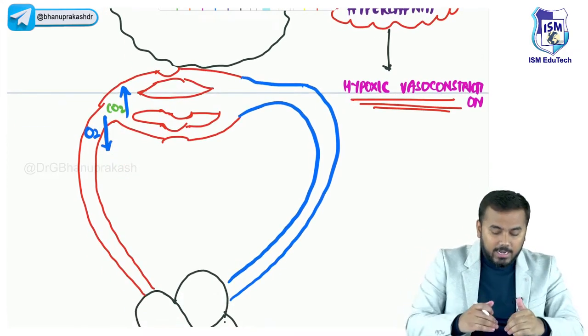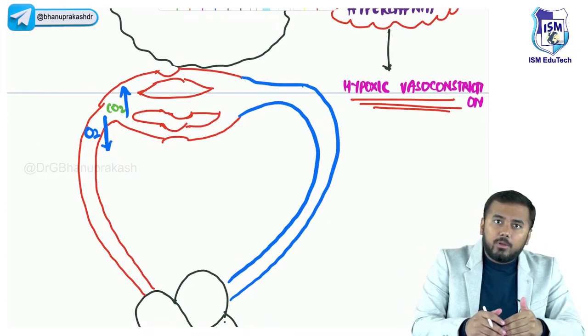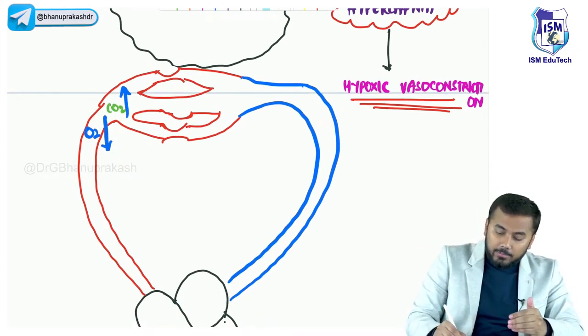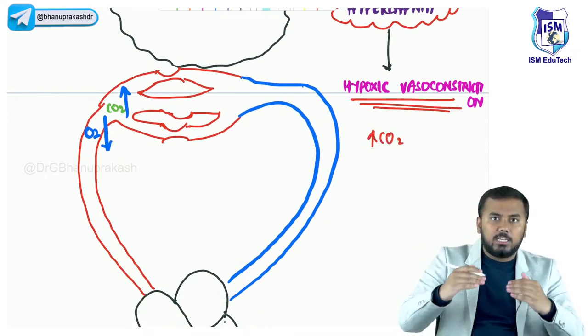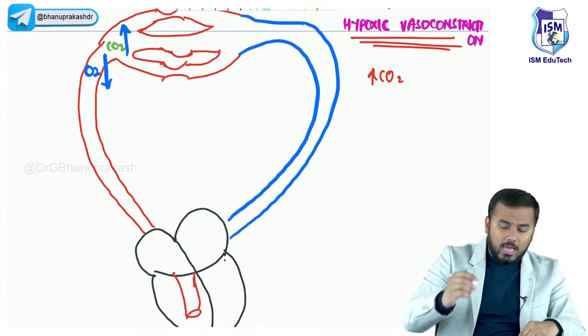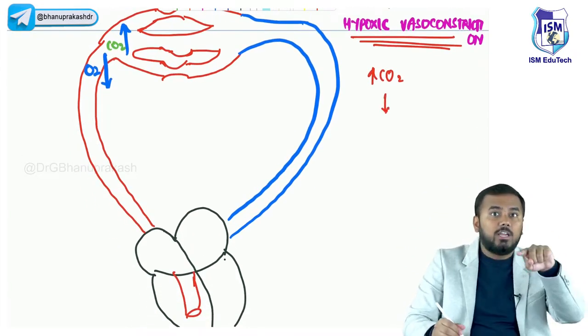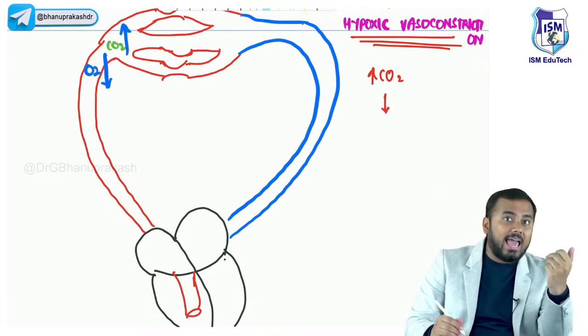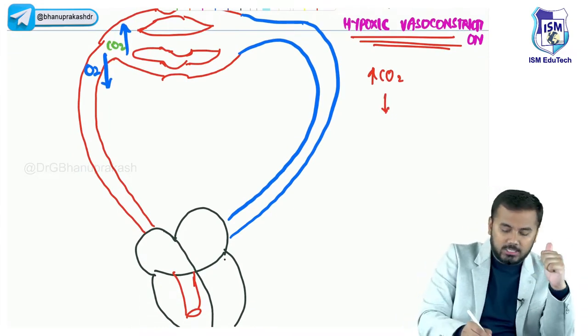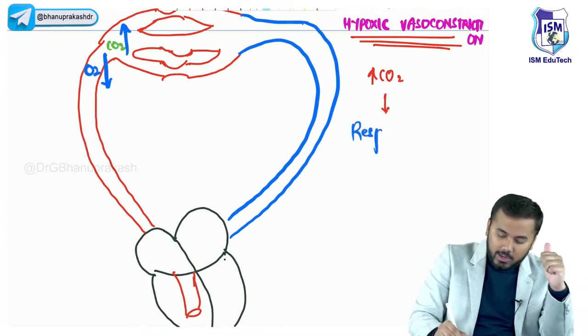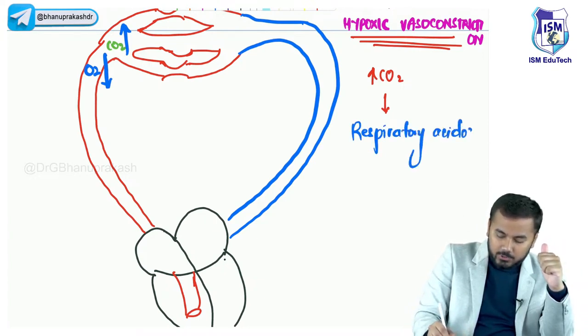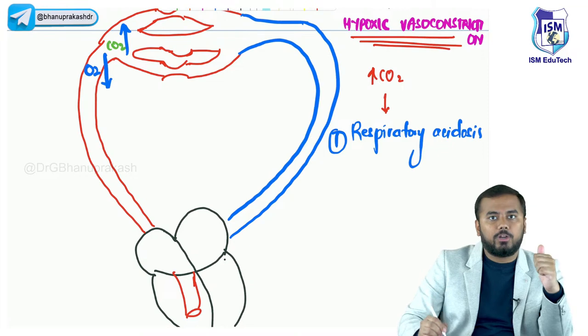What is happening is that within these pulmonary capillaries, the level of carbon dioxide keeps on increasing. When the level of carbon dioxide increases, this would lead to a condition called respiratory alkalosis or respiratory acidosis. Obviously, it would lead to a condition called respiratory acidosis. Respiratory acidosis. This is the first important thing.